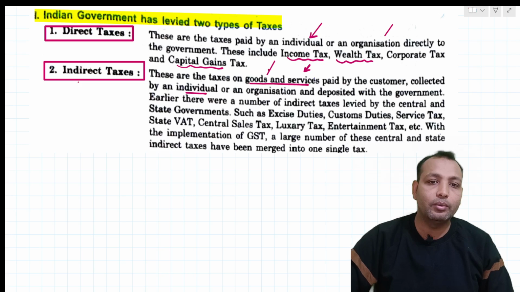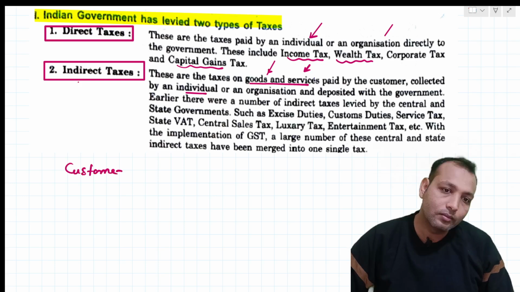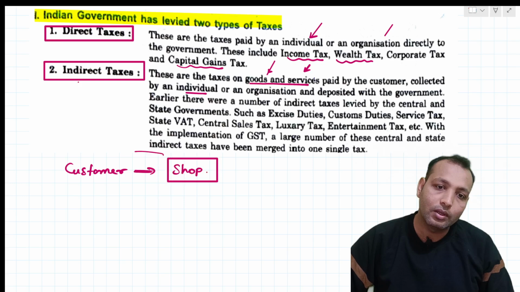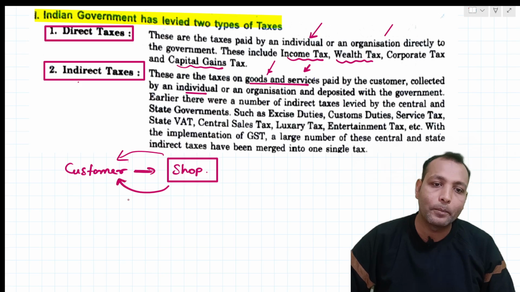So here is the customer, and that customer goes to a shop. The shopkeeper will collect the money from the customer, meaning he is selling something to customers. Like 1 kg of salt. If he is selling the salt and the salt costs 20 rupees, so here the salt cost is 20 rupees.